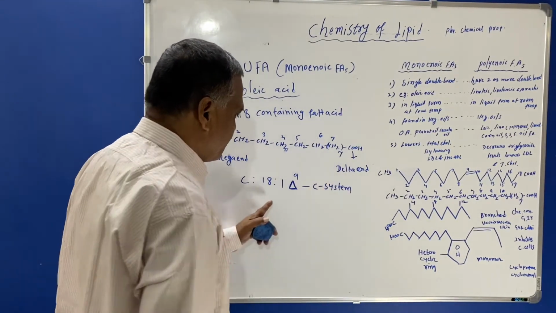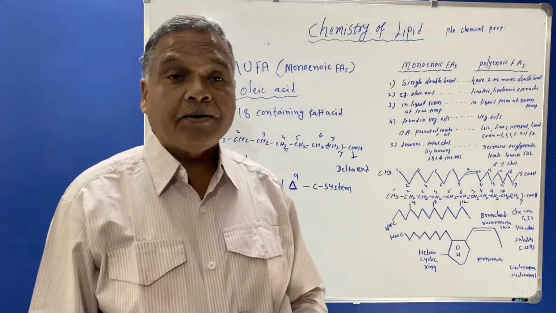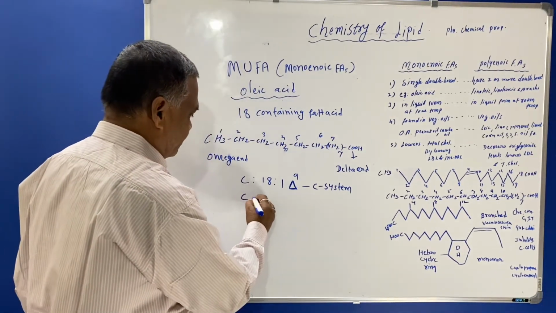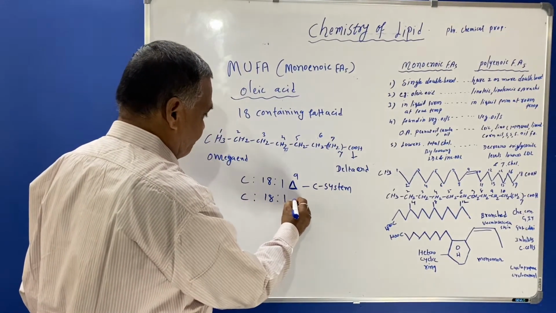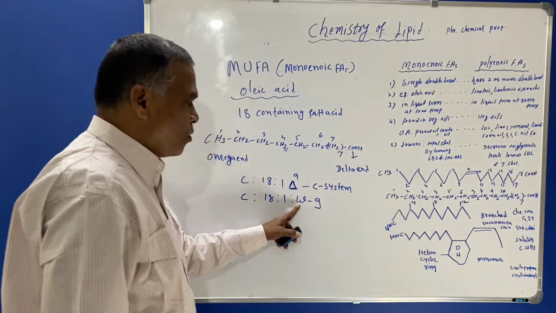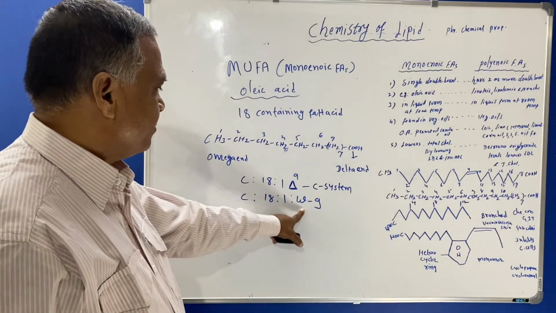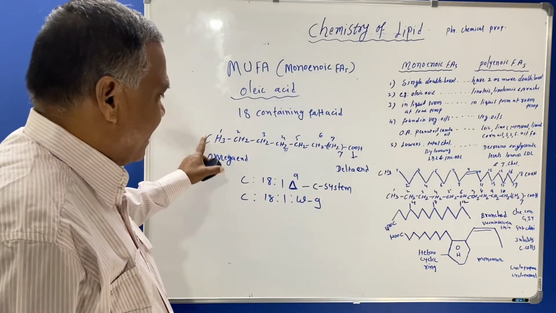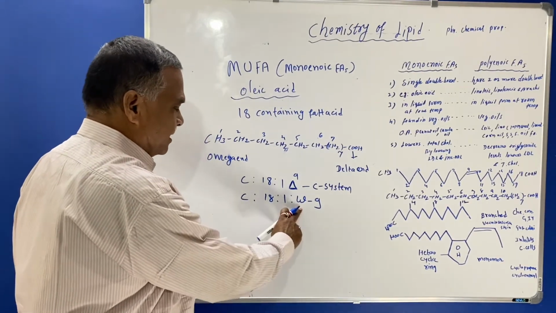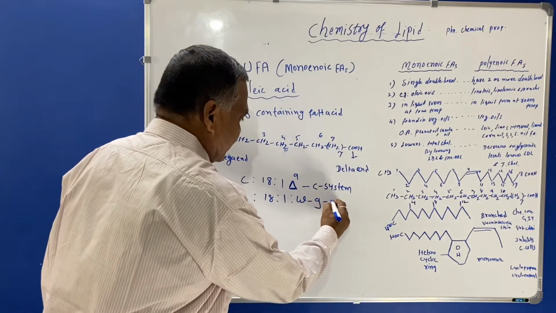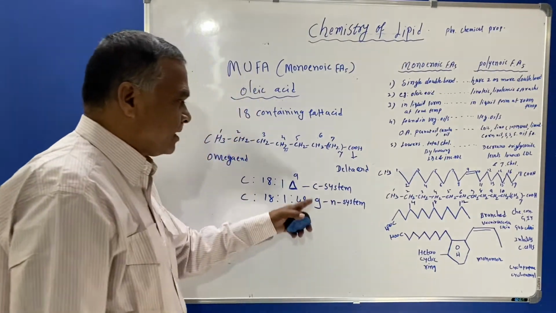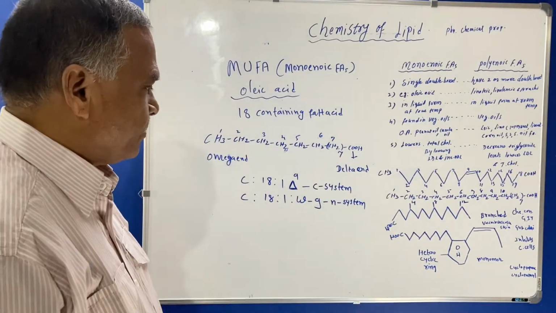For the representation of double bond, now if you want to write in N system, it will be like this: 18:1 omega 9. This omega is written for the omega N, or you can say for CH3, that is the methyl group. So here the omega will be the N system. So these are the two different systems by which we can represent the double bond.